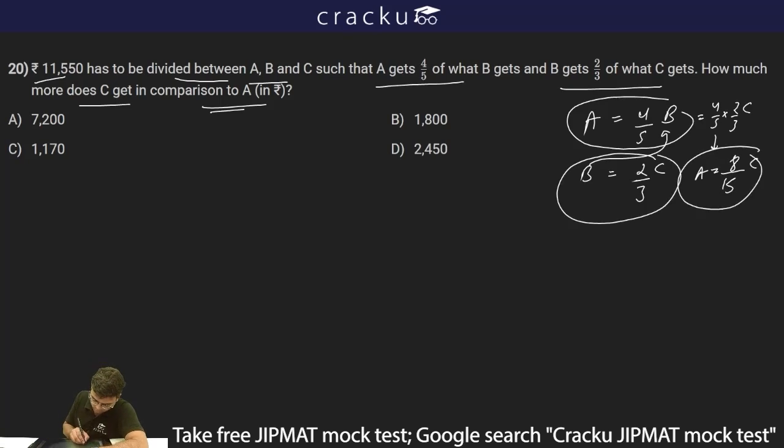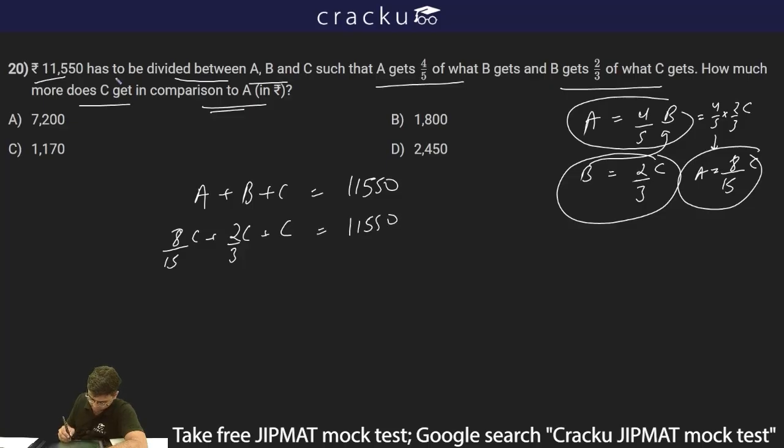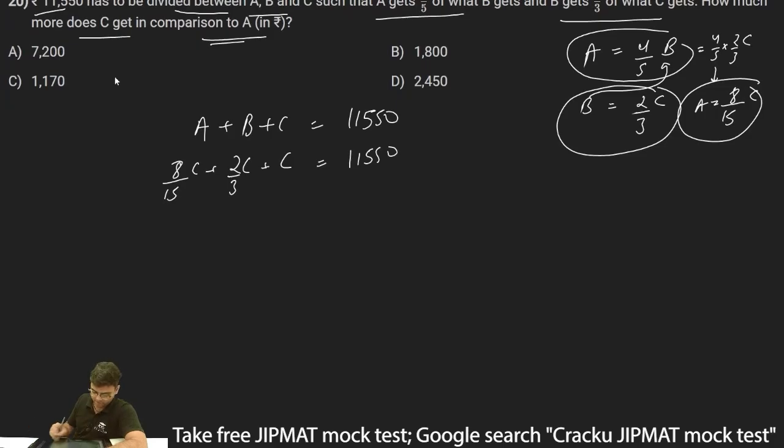Now I know A plus B plus C, the total amount to be divided, is 11,550. A is 8 by 15 C, B is 2 by 3 C, and this is C. This is equal to 11,550. Now 2 by 3 C is equal to 10 by 15 C. So if I take the LCM over here, this is 8C plus 10C plus 15C is equal to 11,550.